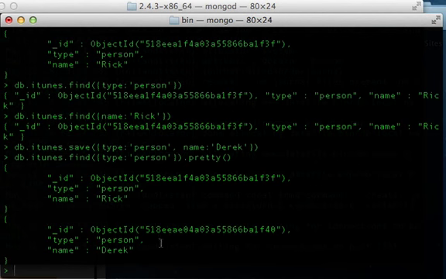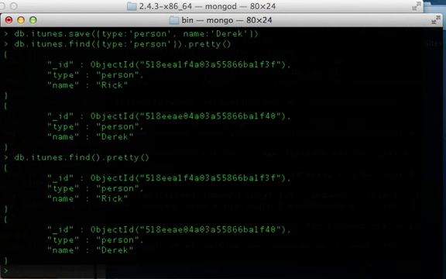Both are type person. So it pulls out everybody that's in there with the type of person. So since both of these have type person, it returns both of them. Or if we just did a generic find, it'll find all the records, period. Which currently, there's only 2 records. So again, it's only going to return the 2 of us.